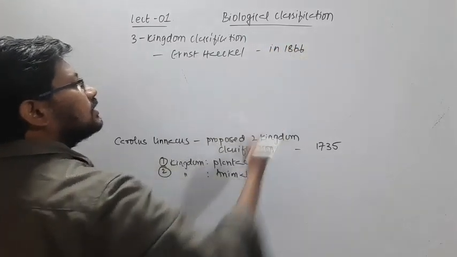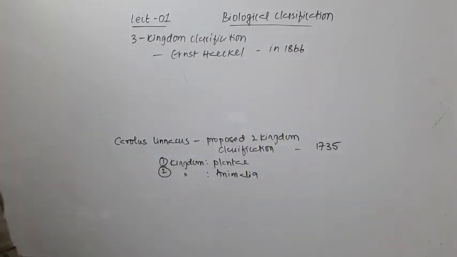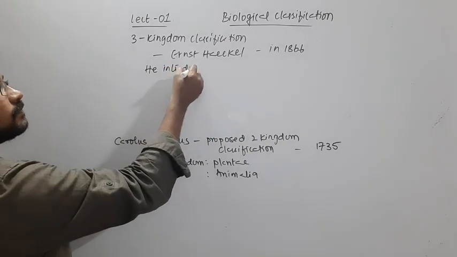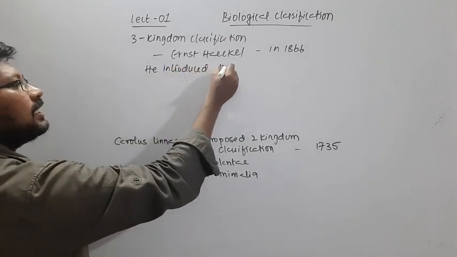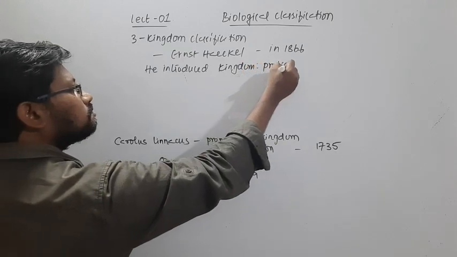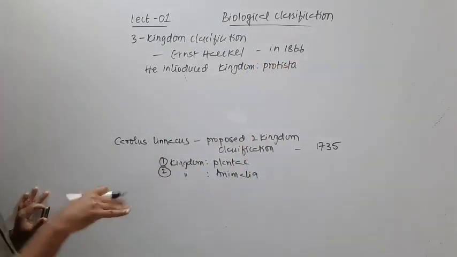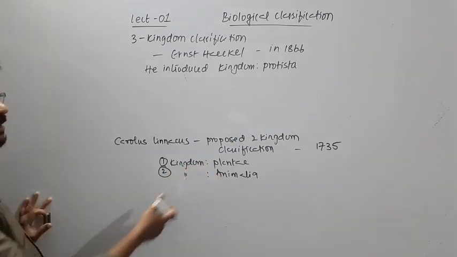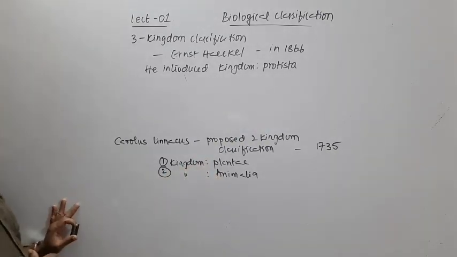What he introduced here is Protista. So now it became three kingdoms: Plantae, Animalia, and kingdom Protista.